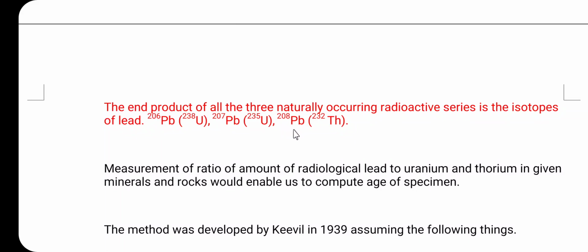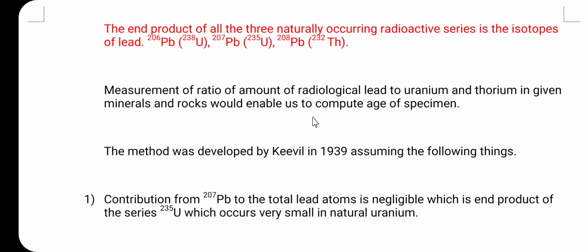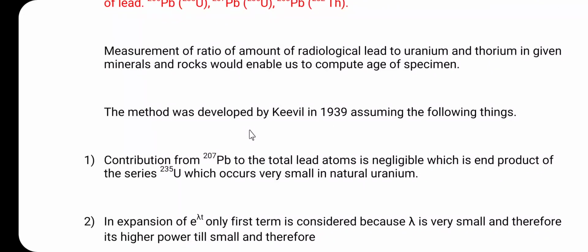So these are the three naturally occurring radioactive series, such as uranium 238, uranium 235 and thorium 232. Their end products are the leads. The measurement of the ratio of the amount of radiogenic lead to uranium and thorium in given minerals and rock would enable us to calculate the age of the specimen. The method was developed by Kivil in 1939, considering the following things.